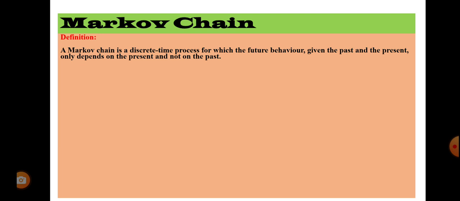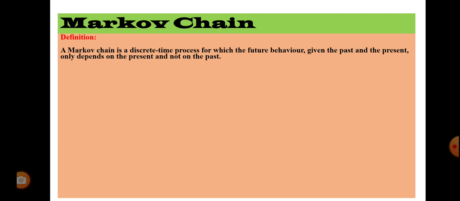A Markov chain is a discrete time process for which the future behavior, given the past and present, only depends on the present and not on the past. Markov process and Markov chain are the same, but process means it depends on the continuous interval and chain means it depends on the discrete interval t1, t2, t3.